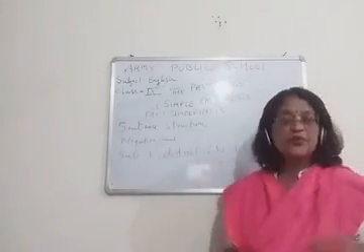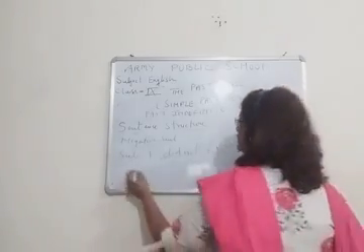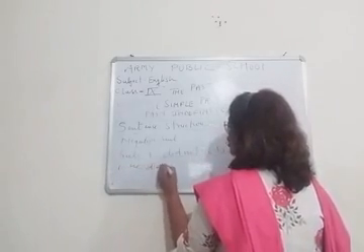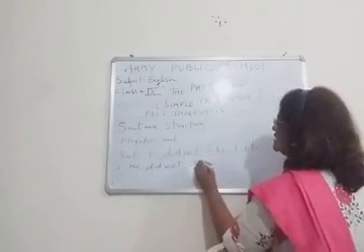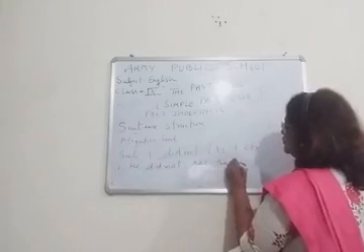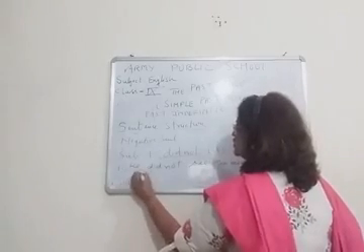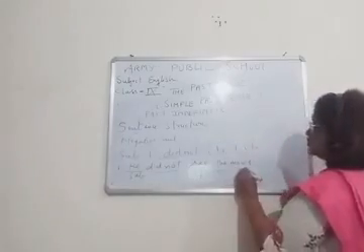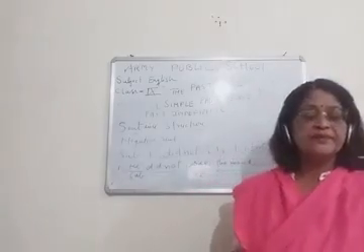Okay, now I am going to give you some examples. He did not see the movie. So you can see he is the subject, did not plus V1 plus object.